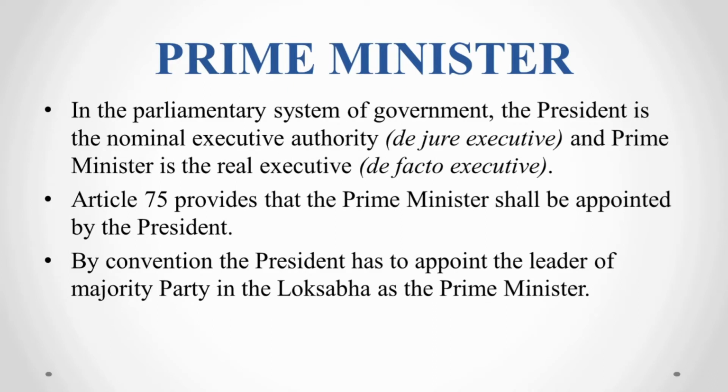So let's start. In our last lessons, we have discussed that the President is the nominal executive authority and the Prime Minister is the real executive. In other words, the President is the de jure executive and the Prime Minister is the de facto executive. So Article 75 deals with the appointment of the Prime Minister. It provides that the Prime Minister shall be appointed by the President.